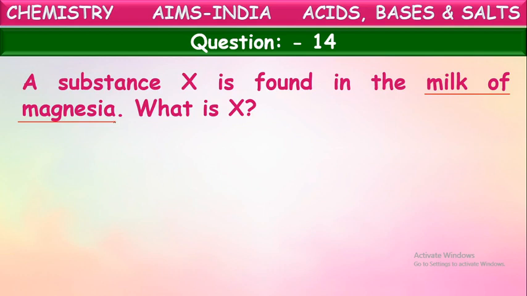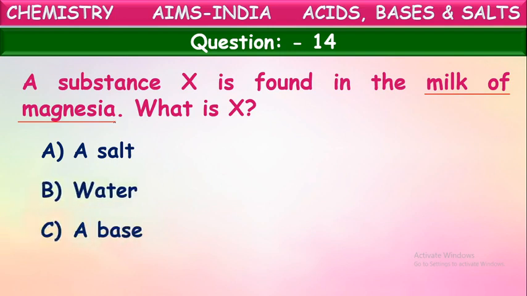So what chemicals does this milk of magnesia contain? That's the question here. Let us see: a salt, water, a base, or an acid. Yes, what is present in the milk of magnesia? We are taking this milk of magnesia to neutralize the excess amount of hydrochloric acid produced in the stomach.